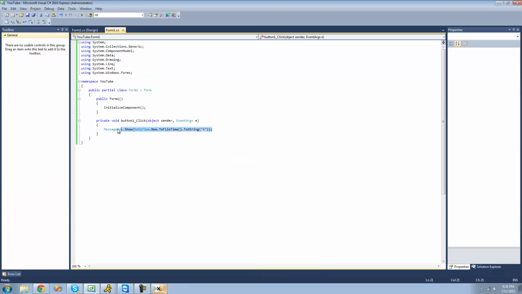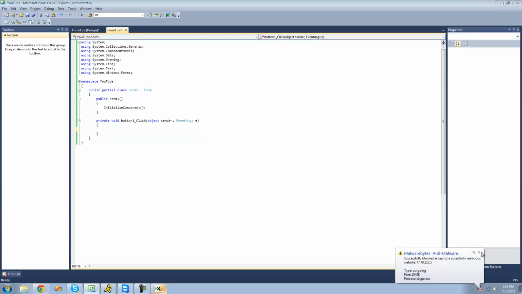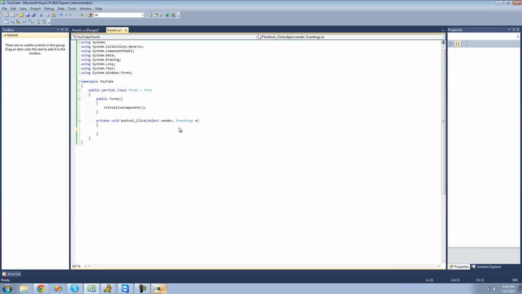Alright. And the last thing I'm going to show you is how to get a date and time from a file time, or from a long. What you would do is set the DateTime equal to DateTime.FromFileTime, and then you just put your long in here that you read from the file. I don't know a file time off the top of my head, so I'm not going to write one in there, but that is how you would do it.